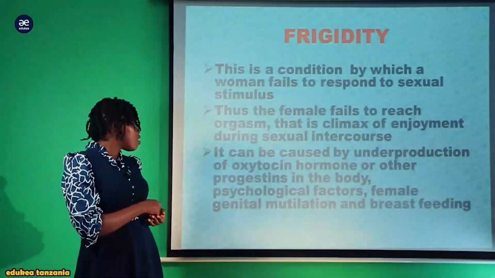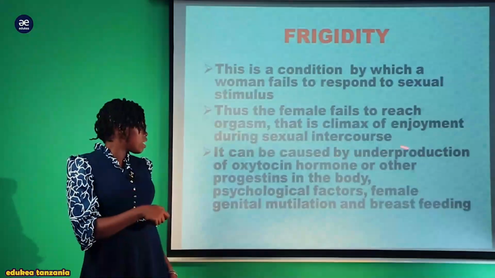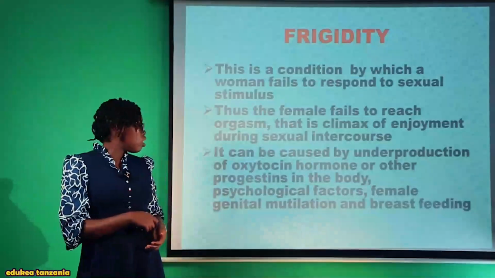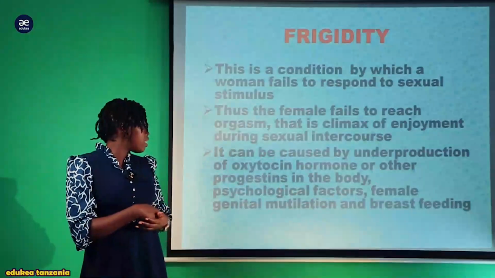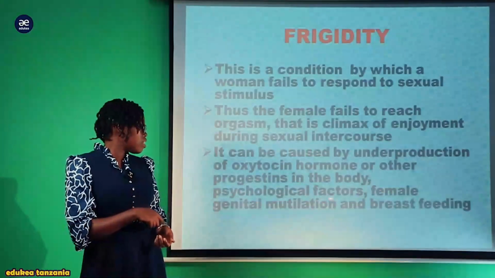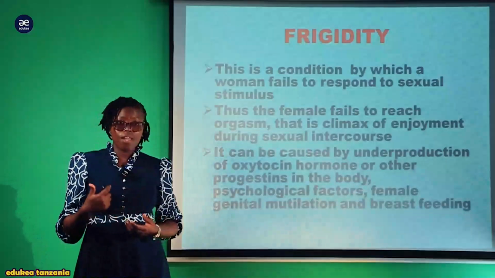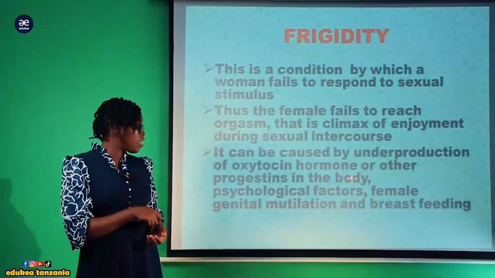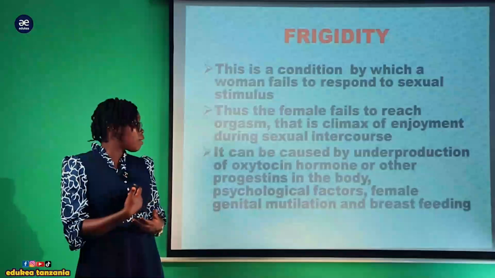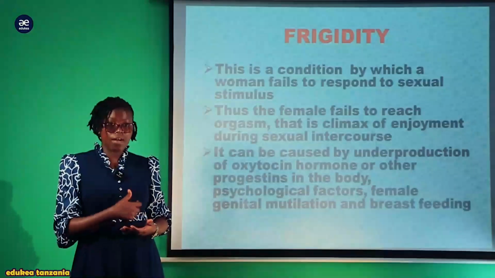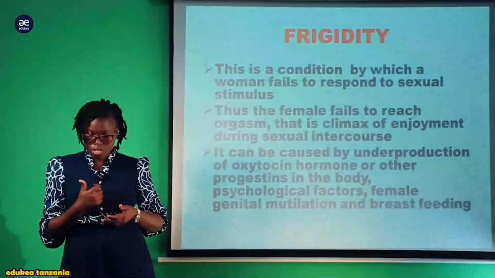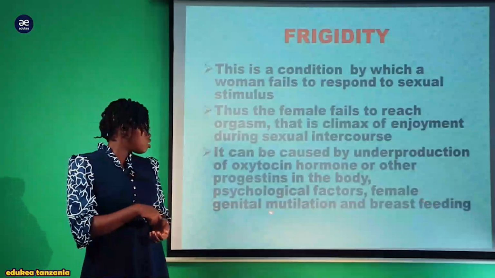So, it can be caused by the underproduction of oxytocin hormone or other progestin in the body, na vile vile psychological factors, na vile vile kwa wale wamama ambao wanakuwa wananyonyesha, vile vile wanaweza wakapata au wakakosa hisia, wakasuffer from this reproductive disorder ambao ni female genital mutilation.